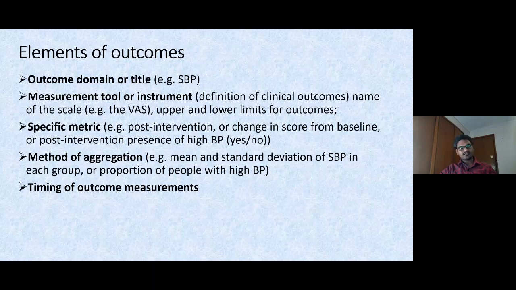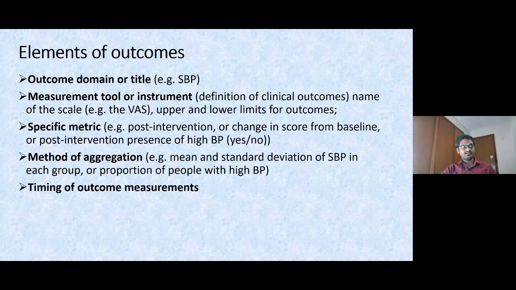All these values will be presented in the published papers which are included in our systematic review. So we have to form a decision rule on which data we are interested in, whether change in score from baseline or post-intervention. Next, method of aggregation. Here SBP is a continuous outcome, so we are going to take it as mean and standard deviation. And we can sometimes take it as binary data as well.